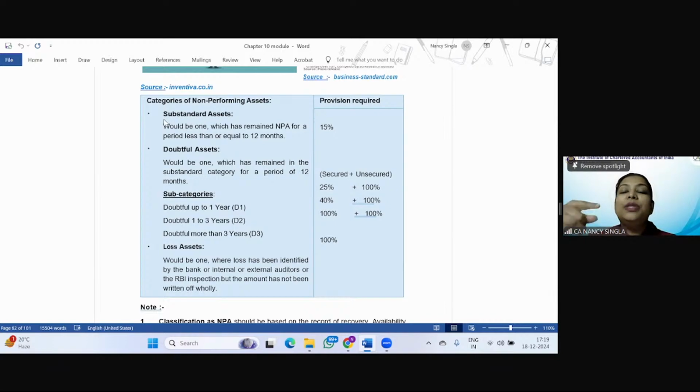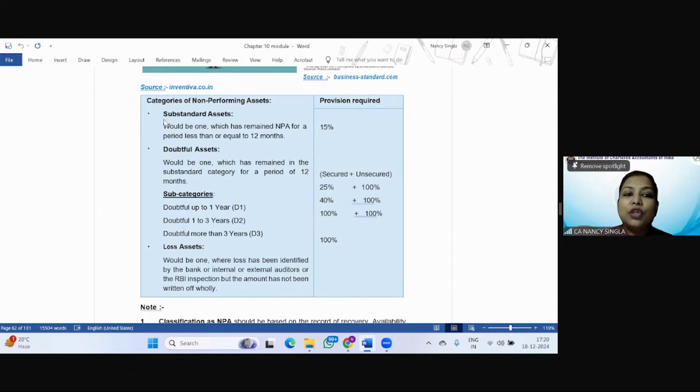And the asset which has remained in the substandard category for a period of 12 months now shifts to the category of what? Doubtful assets. And under the head doubtful assets, there are three subcategories: doubtful up to 1 year, doubtful 1 to 3 years, and doubtful for more than 3 years. So the provisioning is like this: with respect to the unsecured portion of the advance, 100% provision is to be created.